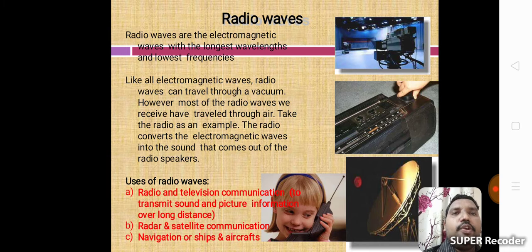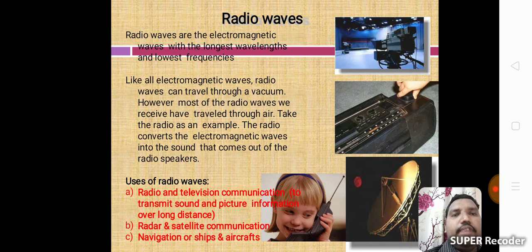Next one, radio waves. Radio waves are the electromagnetic waves with the longest wavelengths and lowest frequencies. Like all electromagnetic waves, radio waves can travel through a vacuum. However, most of the radio waves we receive have traveled through air. Take the radio as an example. The radio converts the electromagnetic waves into sound that comes out of the radio speakers.